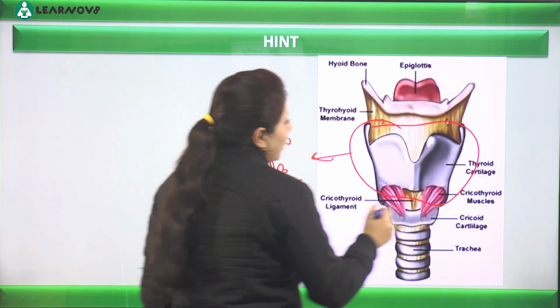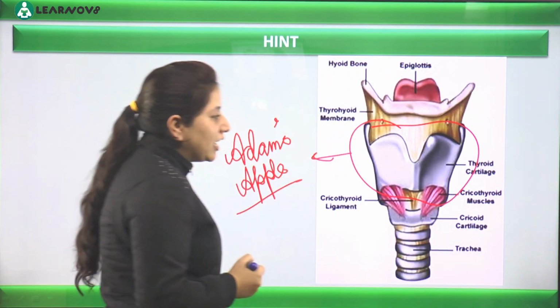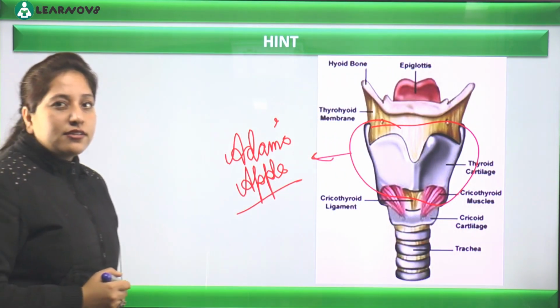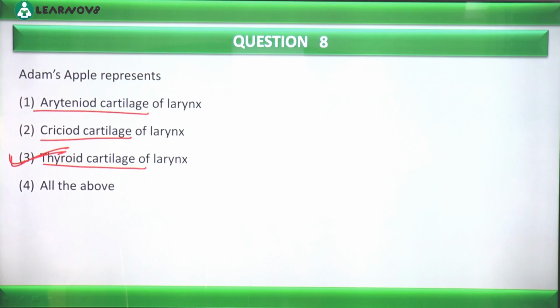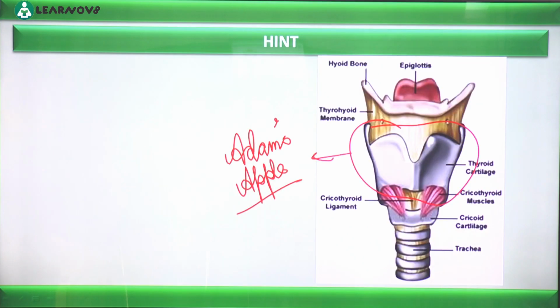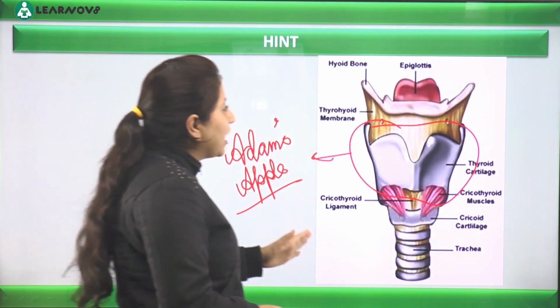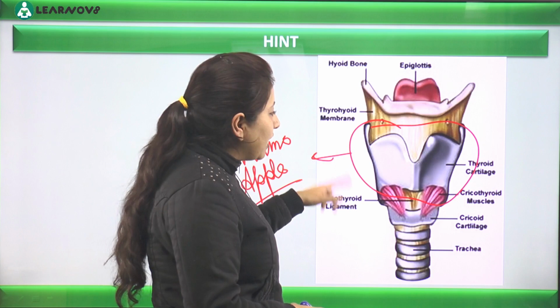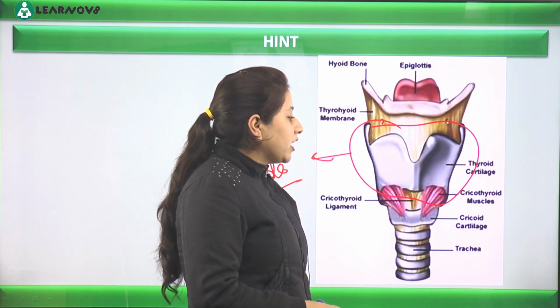इसका नाम होता है क्या? We call it as thyroid cartilage. Okay, so we can say the correct option here becomes thyroid cartilage of larynx. ठीक है, Adam's apple में बहुत सारे cartilage होते हैं. You can also observe it here. Cricoid cartilage है, we have arytenoid cartilage, we have this most important thyroid cartilage.